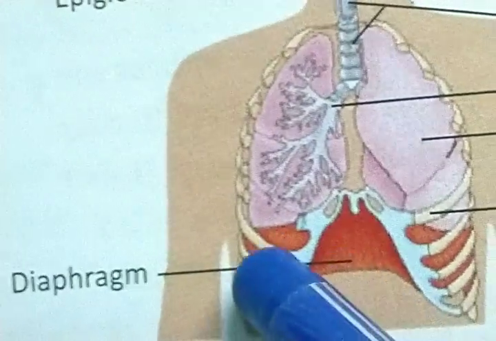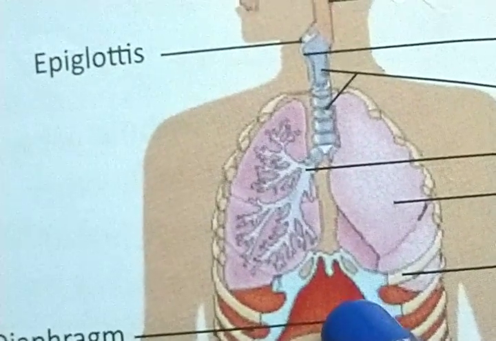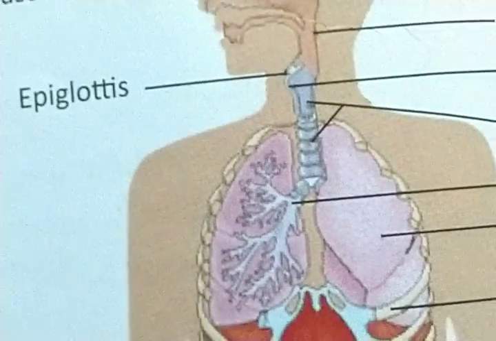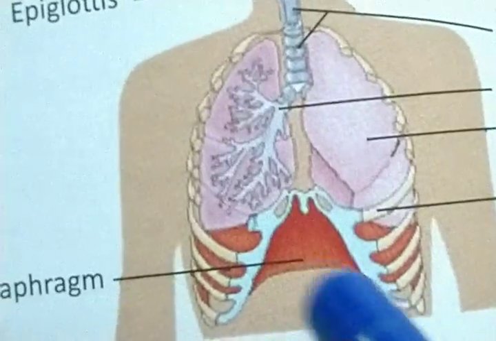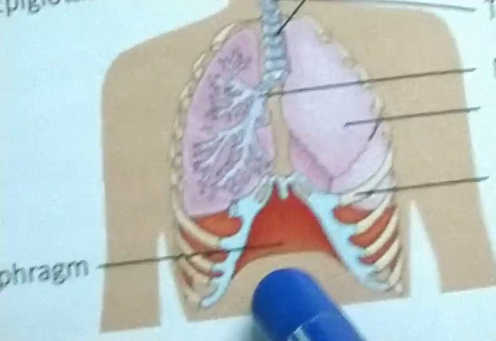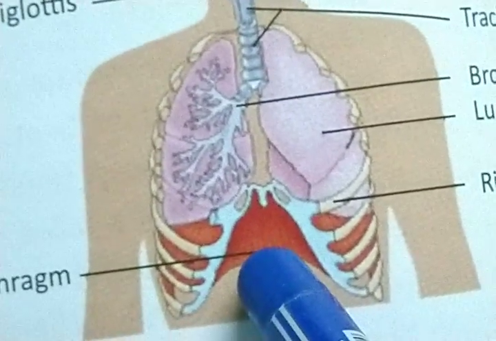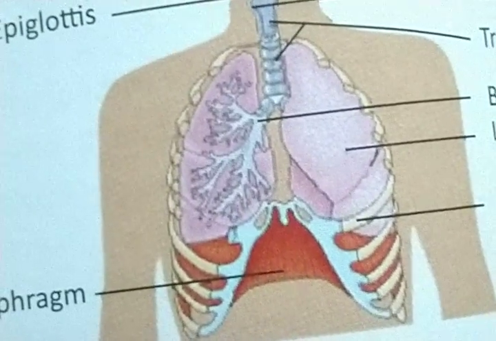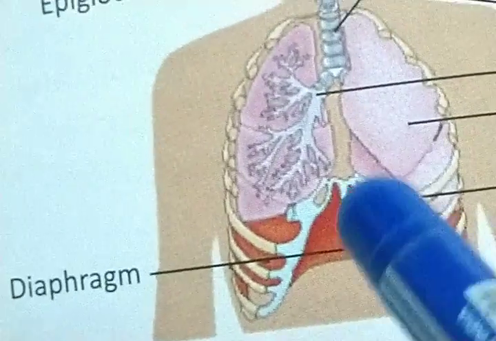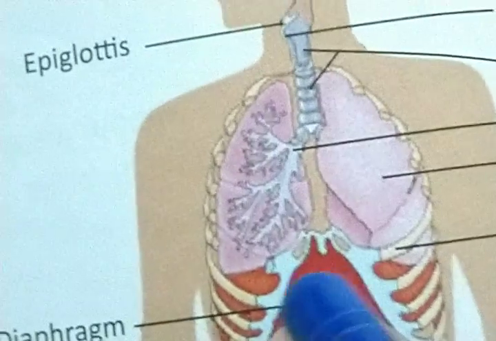Below the lungs, here is a special breathing organ that is also known as the diaphragm. The diaphragm is a curved sheet of muscle, which lies between the chest cavity and below the lungs, and which is also bounded by the rib cage. The muscles of the rib cage and diaphragm help in breathing in and breathing out. So the muscle of the diaphragm actually helps to breathe in and breathe out.